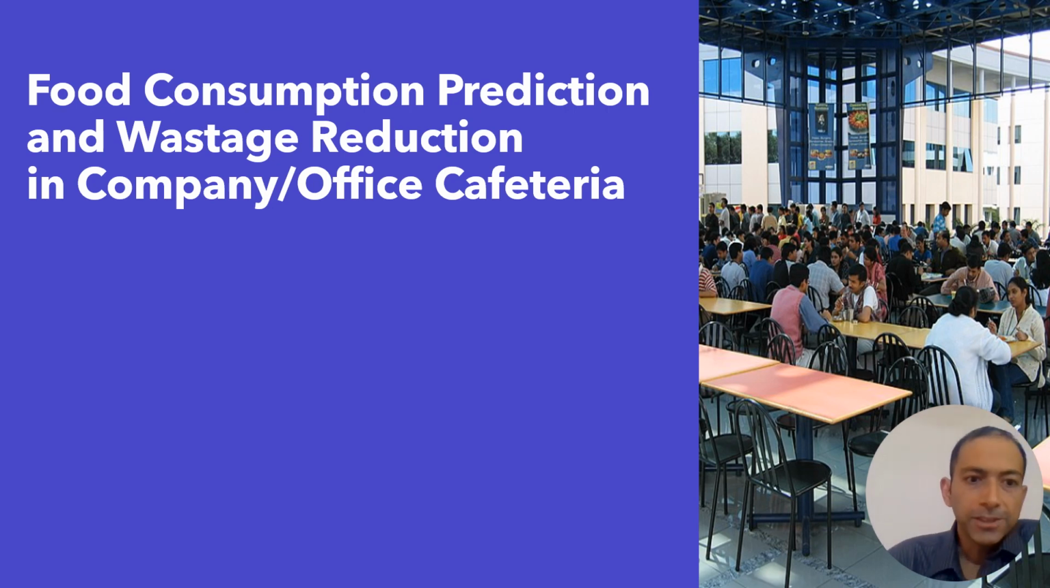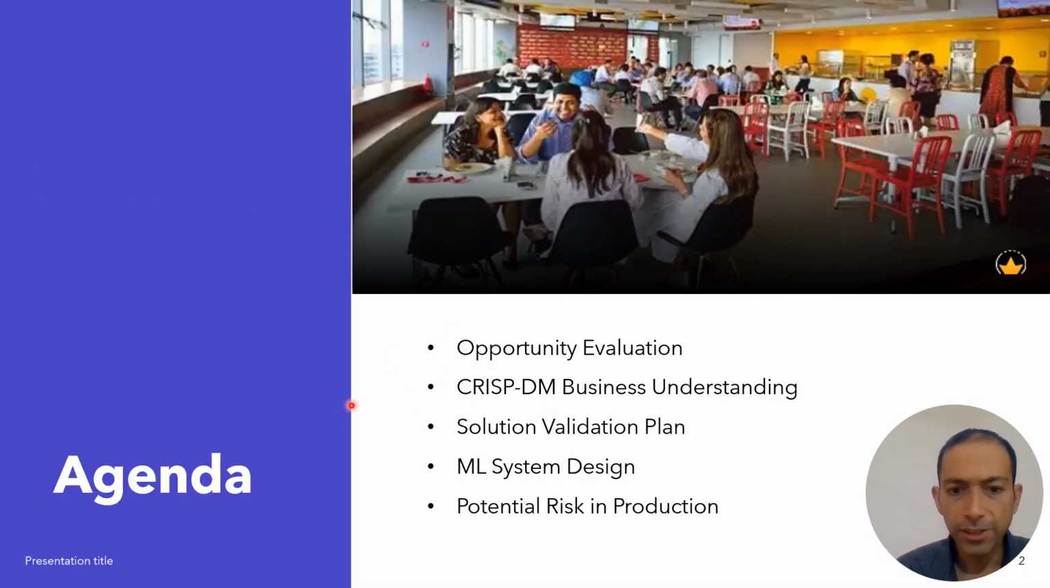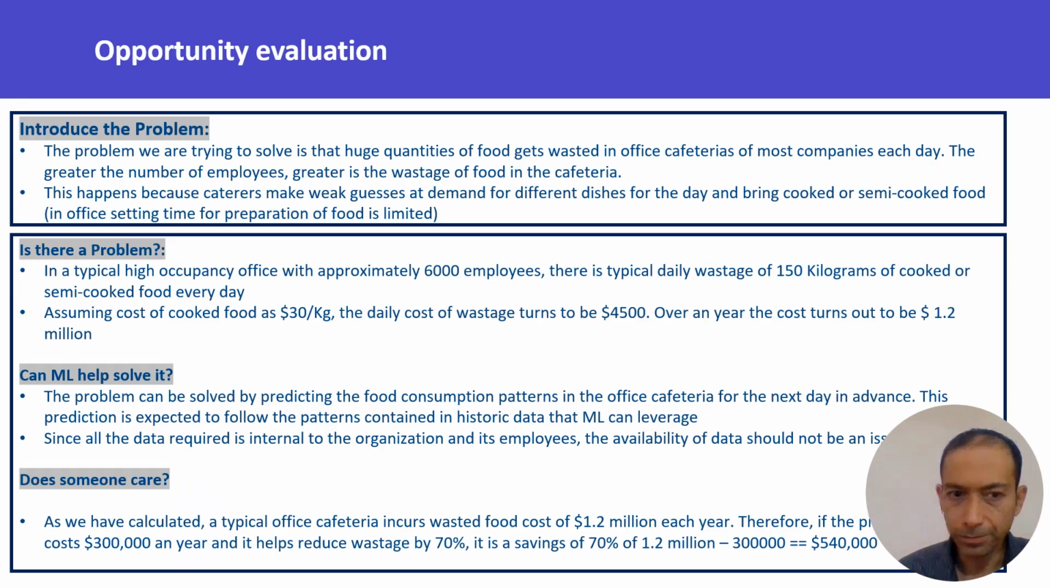Hi, so this is my presentation for the Coursera project on ML system design and analysis. The topic I have chosen is food consumption prediction and wastage reduction in office or company cafeterias. And we will look at five aspects of it: opportunity evaluation, CRISP and business understanding, solution validation plan, ML system design, and potential risk in production.